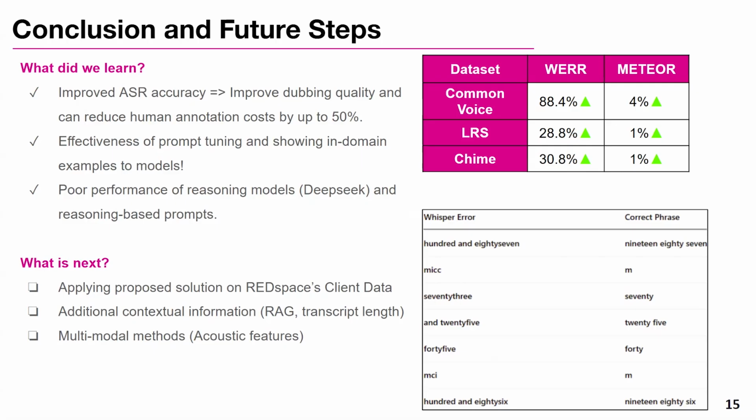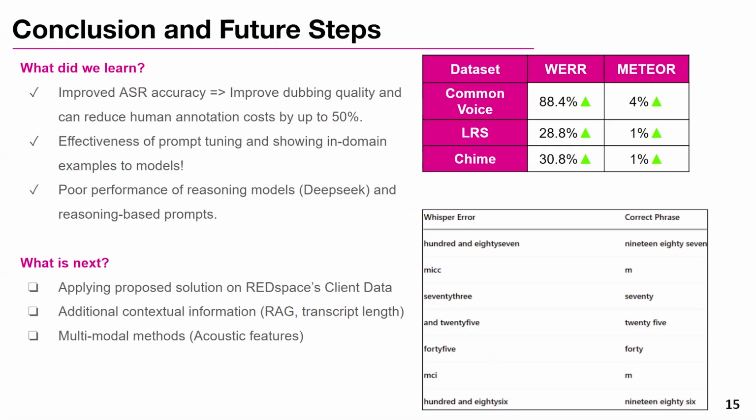So considering that, our method was able to be effective in comparison to other methods, and we calculated the impact of these methods on the company's cost. We noticed that we are able to improve the dubbing quality, and we can reduce the human annotation cost by up to 50%. And also we noticed that prompt tuning and showing good examples to these large language models can be effective and perform at the same level as, as I said, costly methods such as fine tuning or any other methods.